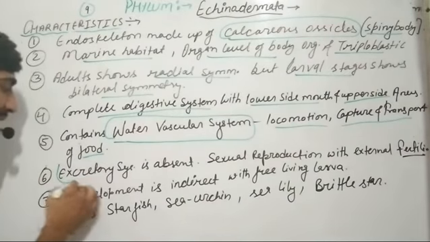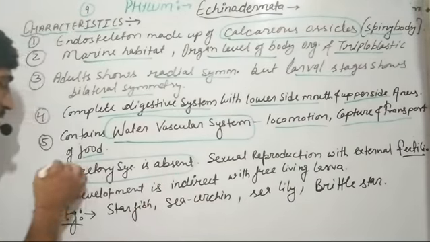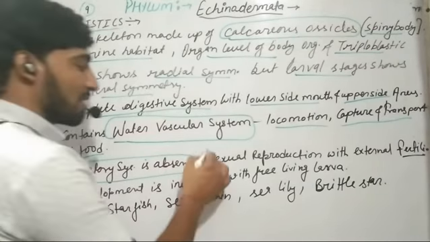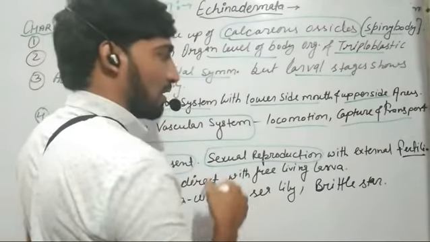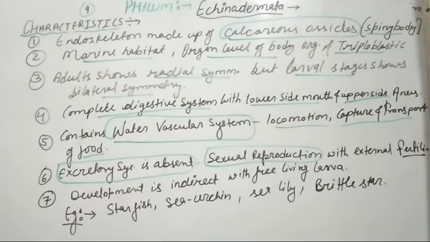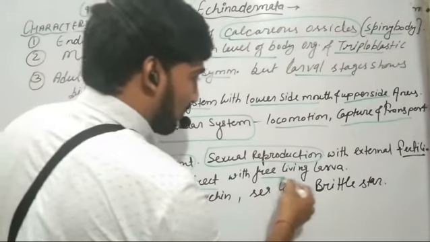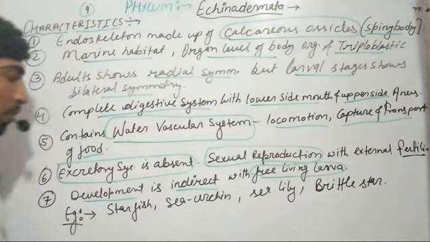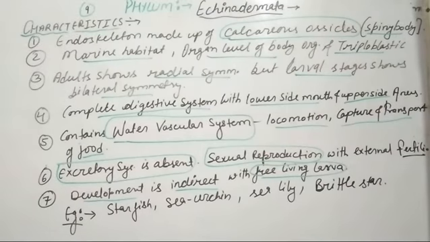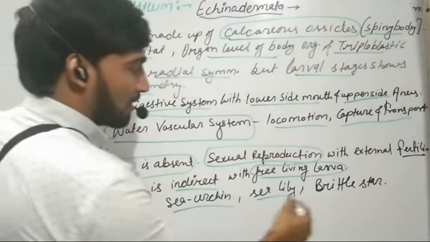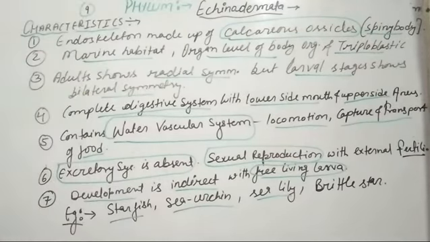Usually the excretory system is absent in the organisms belonging to this phylum, and usually they carry out sexual reproduction with external fertilization. After fertilization the development is indirect, with free living larval forms. The examples of the organisms belonging to Echinodermata include the starfish, the sea urchin, sea lily and brittle stars.